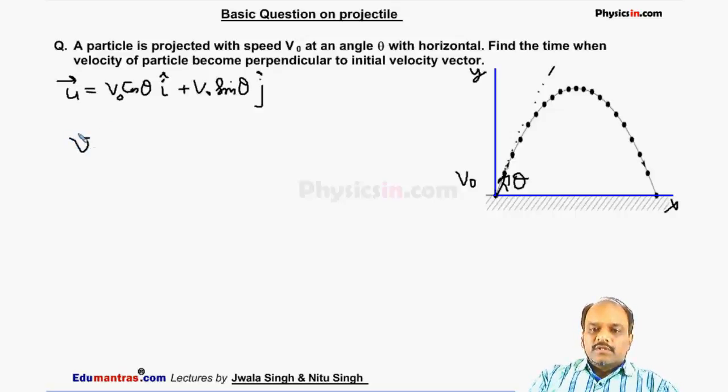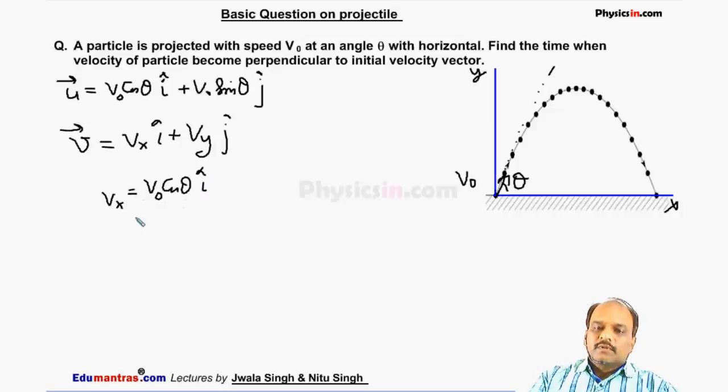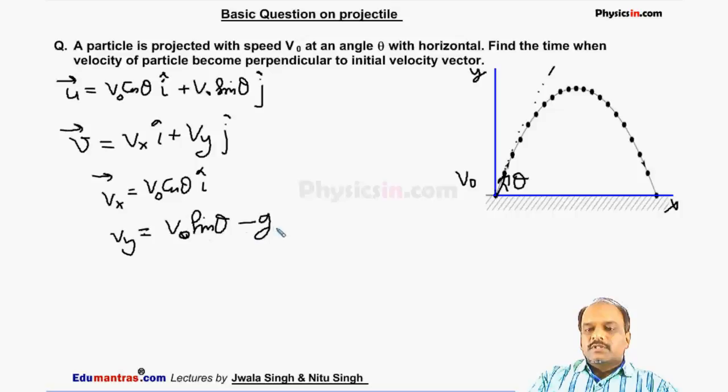Velocity at any instant is Vx i cap plus Vy j cap. We also know Vx is equal to V0 cos theta, Vy is equal to V0 sin theta minus gt.